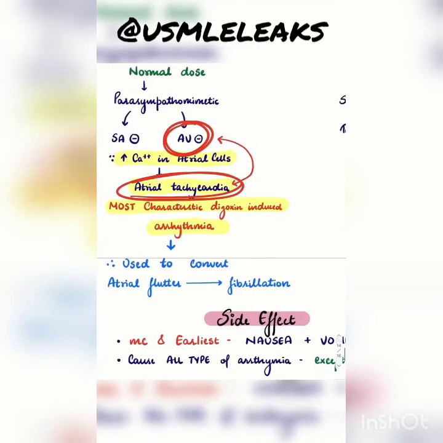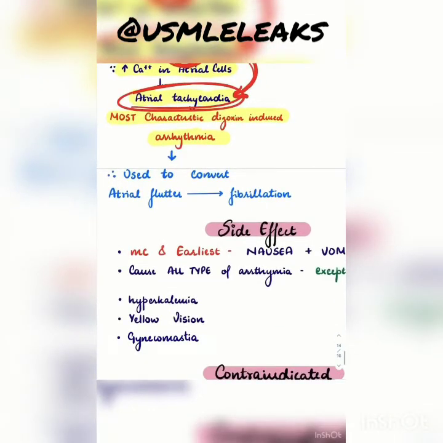This effect of digoxin, blocking the AV node and also causing atrial tachycardia, can be used when we want to convert atrial flutter into atrial fibrillation, because atrial fibrillation can be controlled very easily, while atrial flutter is very difficult to control.